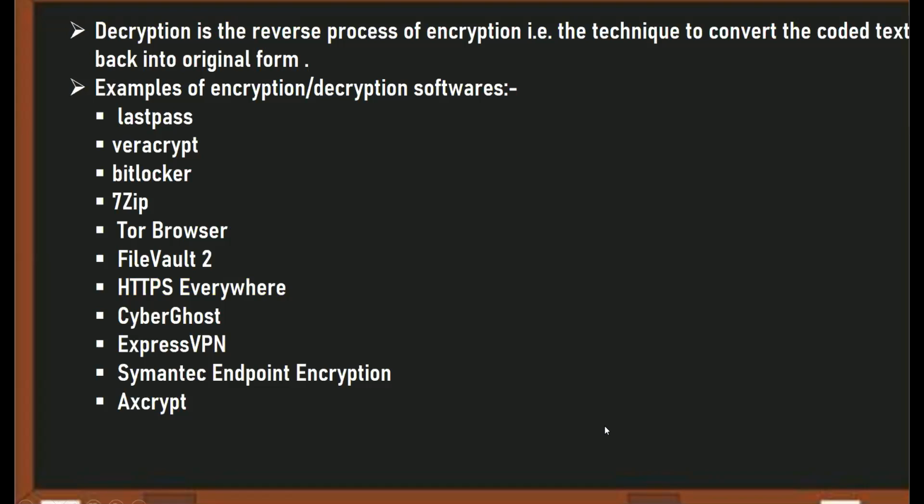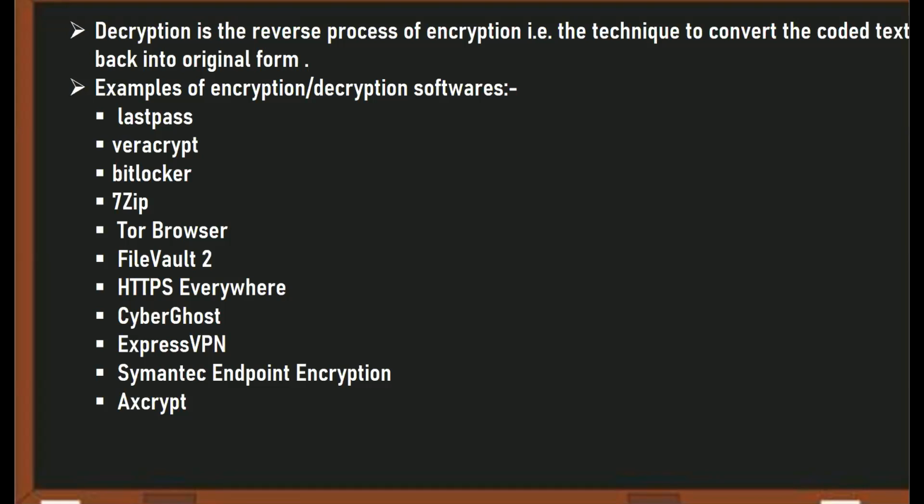Okay? So this will protect your data from unauthorized users. No hacker or any illegal person will be able to read your data. So data is completely safe and secure, right?